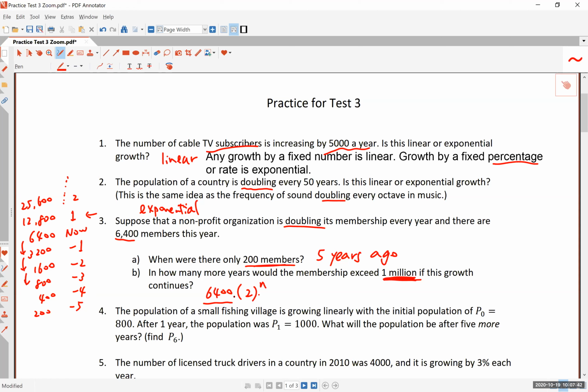Remember, this is the initial quantity, 6,400, times 2 to the 0th power, the current will be 6,400. If n is 1, it'll give you this number. If n is 2, it's going to give you 25,600 and so forth, okay?